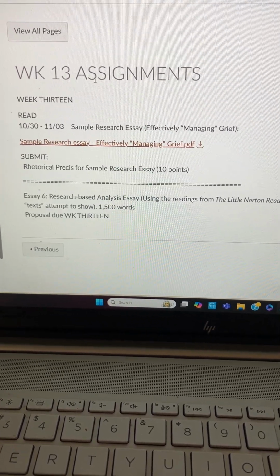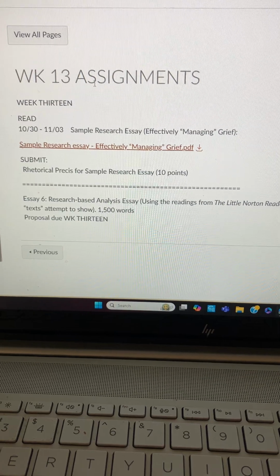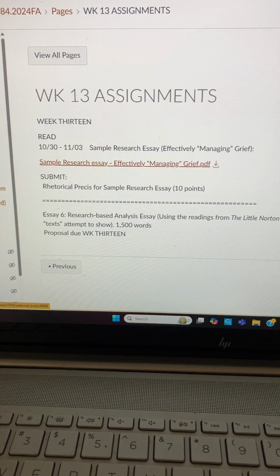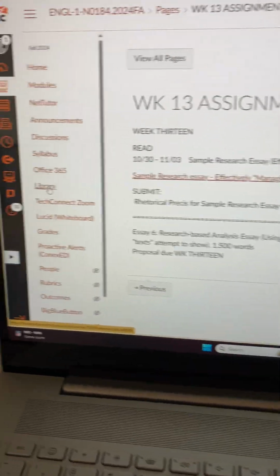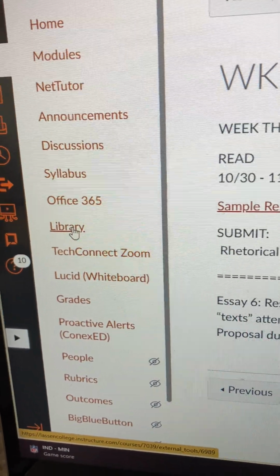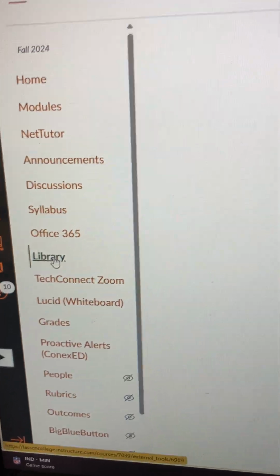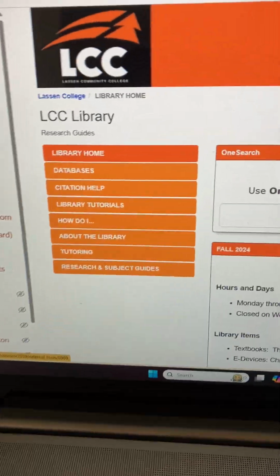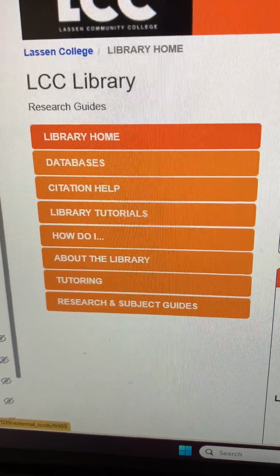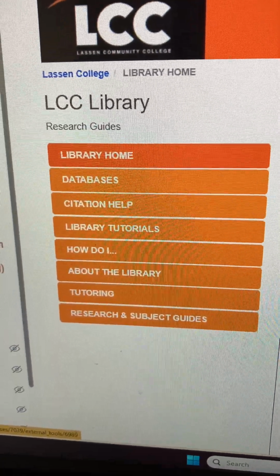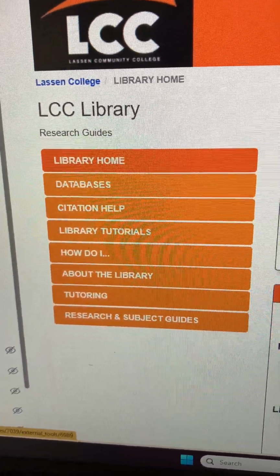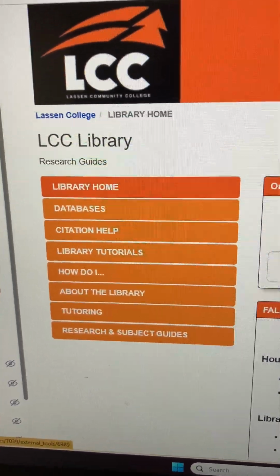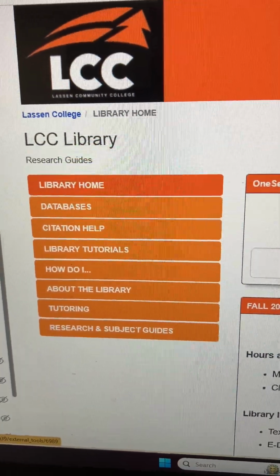This means going to the library website, and on the left-hand side, there should be a link for the library. So you'll be able to find research material. There's the library link right there. You click on that, and that will take you to the Lassen Community College library page. On the left-hand side, you'll see these resources. You've got the library home, databases, citation help, library tutorials, how do I, about the library, tutoring, and research and subject guides. These links are really helpful. I can't emphasize it enough.